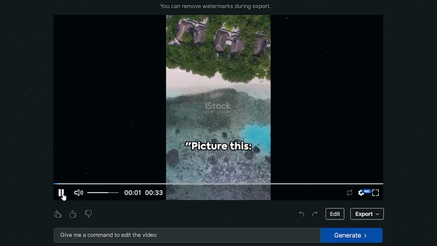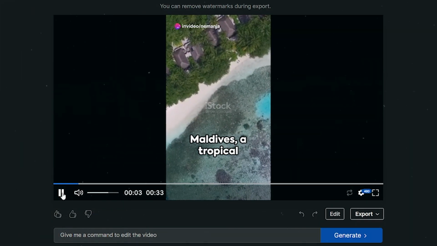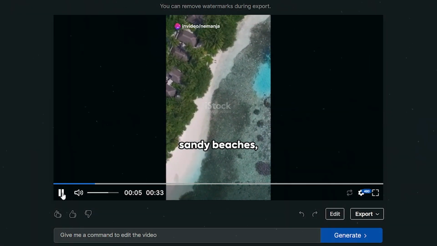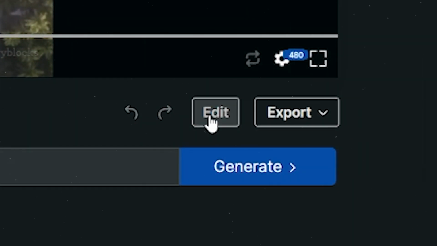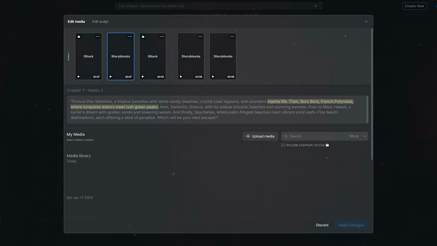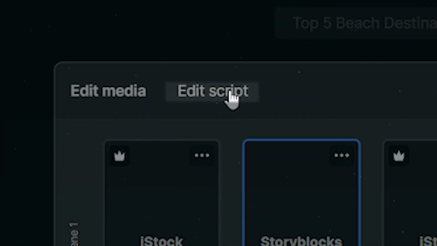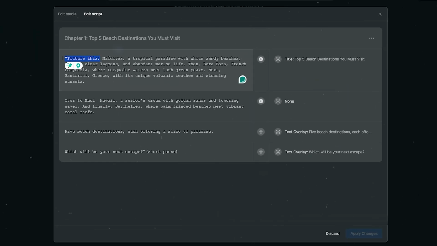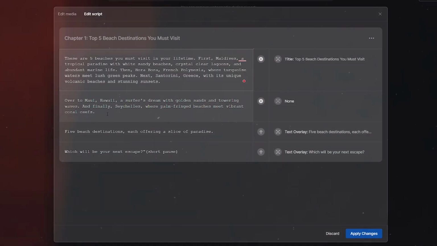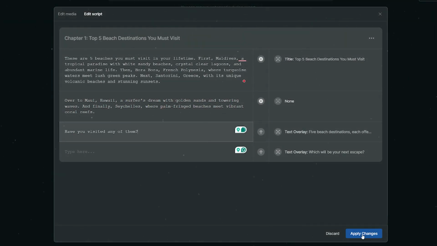Let's check it out. Picture this. Maldives, a tropical paradise with white sandy beaches. I also want to change the intro slightly because I think it's long, and with shorts we want it to be crisp and engaging. For this, I'm going to go ahead and click on this edit option. It'll open a pop-up window. Here you're going to go ahead and choose the edit script option in the top left. And here you can simply make changes to the script however you want. I'm going to go ahead and edit the intro and the outro and then hit apply.